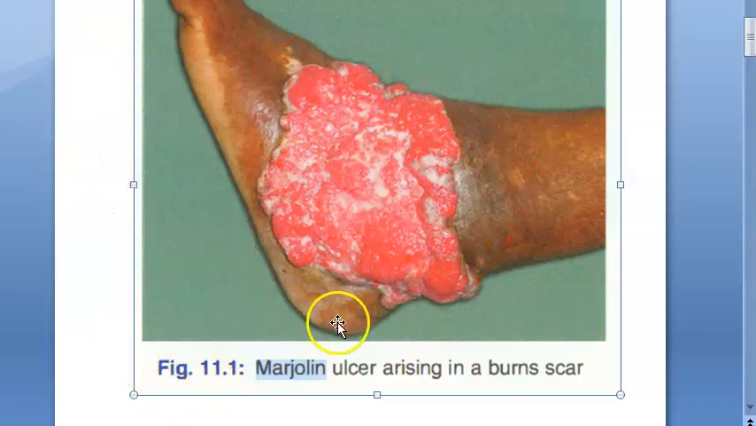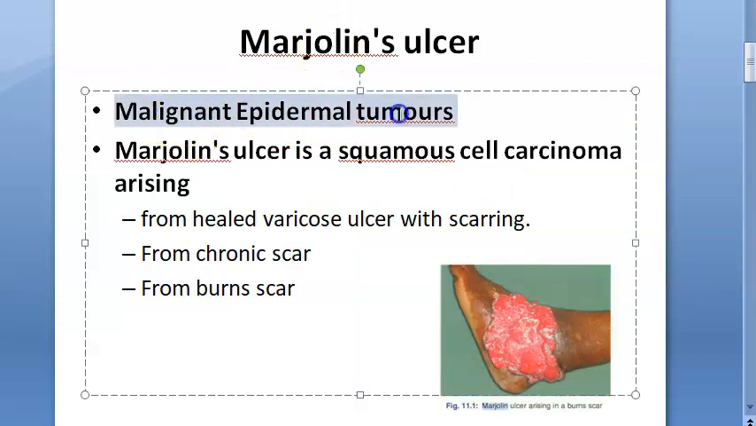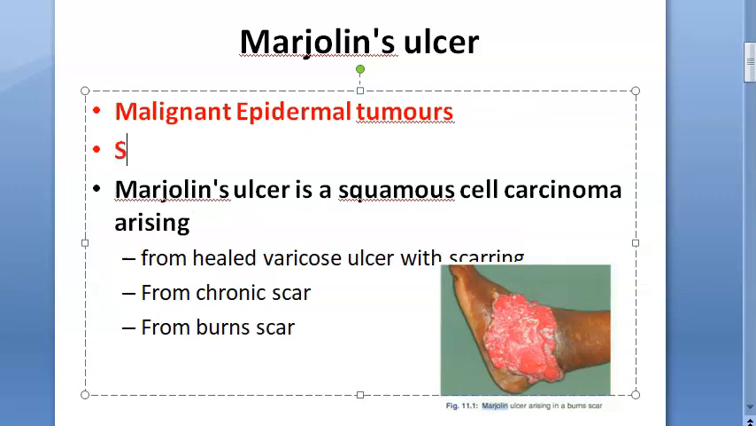Okay. So basically, let us look at what this is. Marjolin's tumor is a malignant epidermal tumor. So it is a skin tumor, right? It is a condition of the skin. Focus, guys. And it is like a squamous cell carcinoma. How do you differentiate these two, we will come to that also.